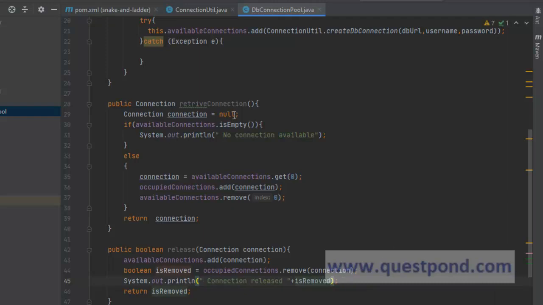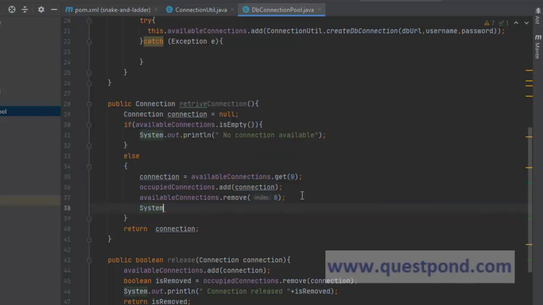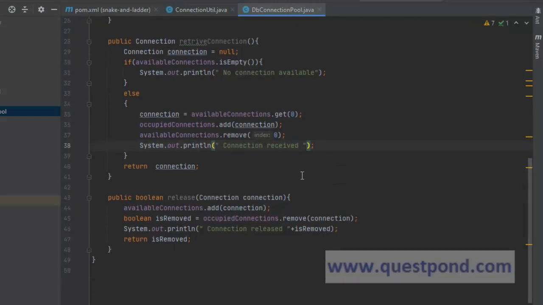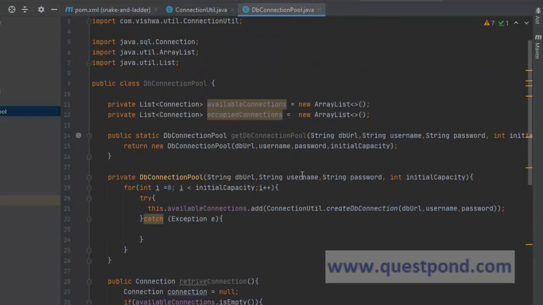Same way, here at the time of getting connection, we can say connection received. So this is how we can retrieve the connection and create a release method.